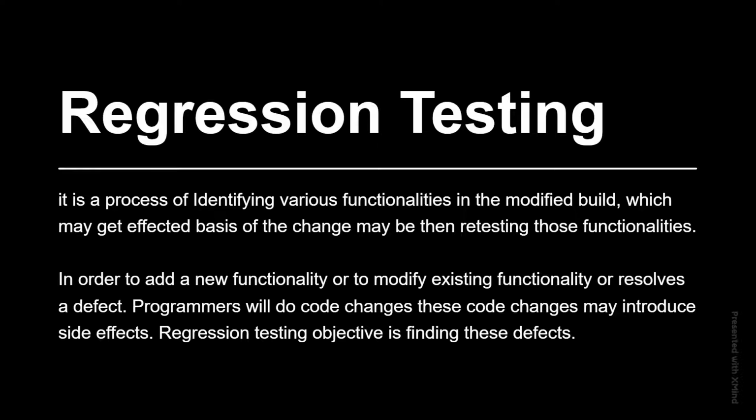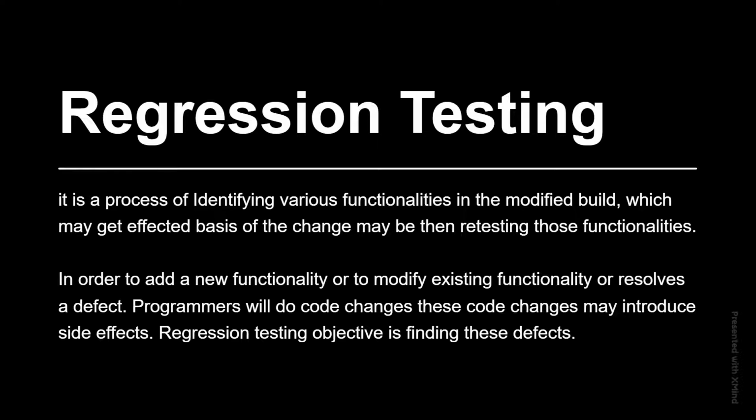For example, I took some new build. Earlier my build number was version 3.0. After that we tested all our functional testing, and then we updated the development team to add some more new functionalities.